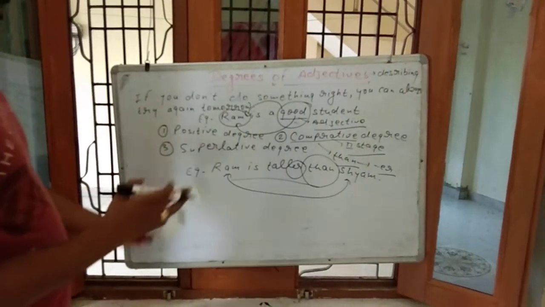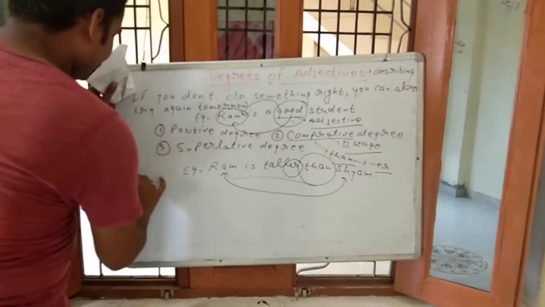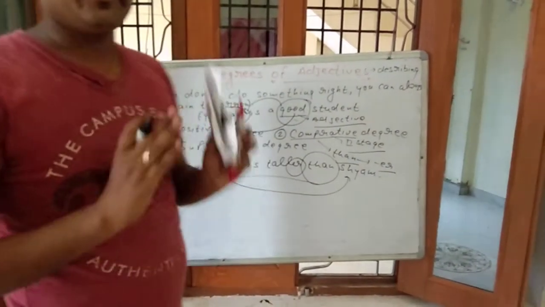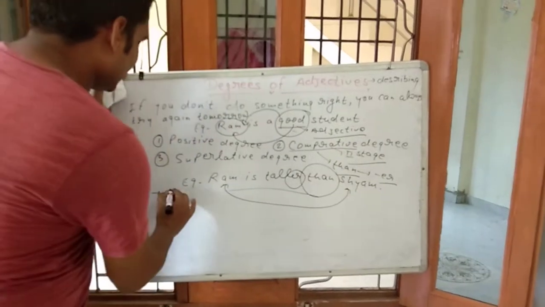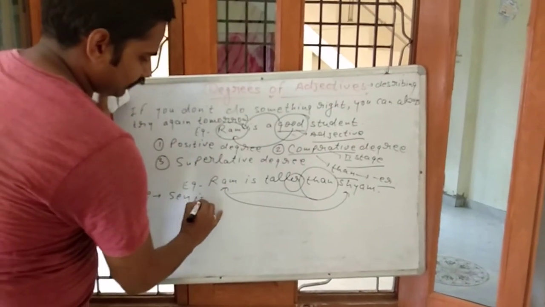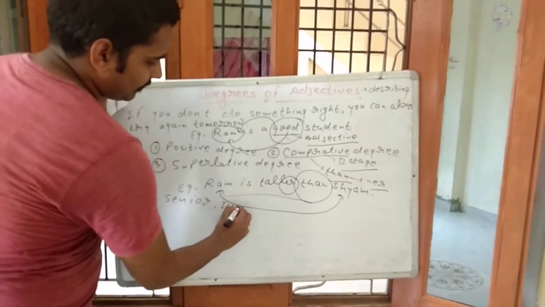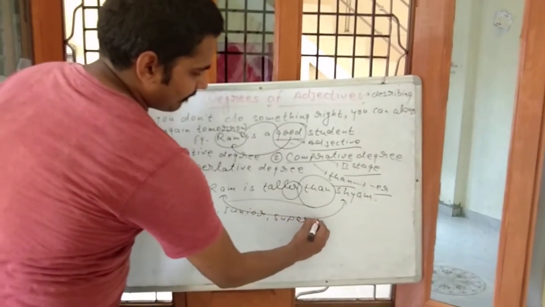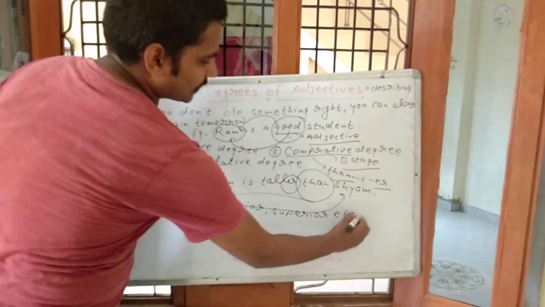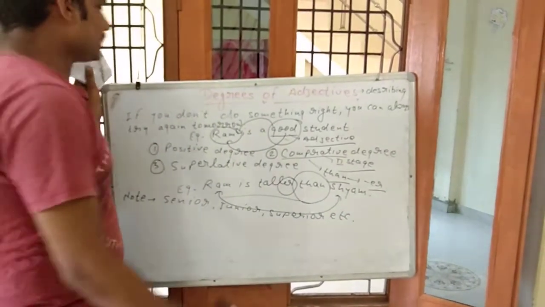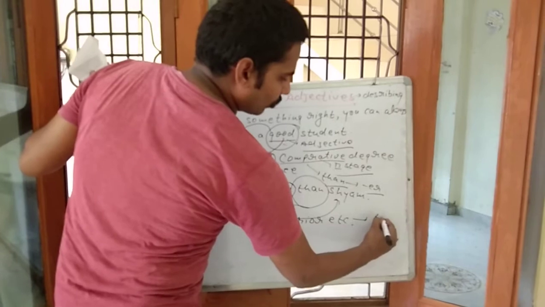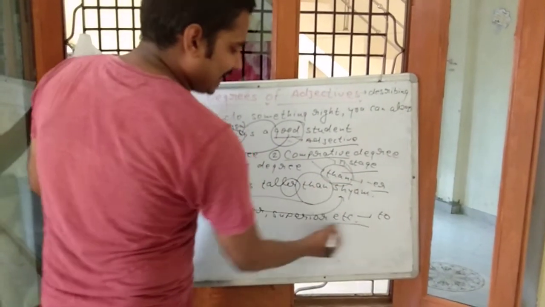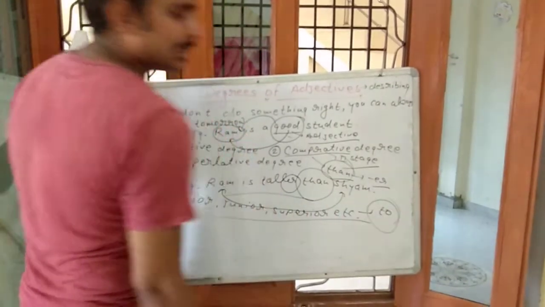Second thing is a note point. In comparative degree, there are words that end with IOR. IOR means senior, junior, superior, etc. With these words, in place of than, we use to. Remember, we do not use the comparison word than. With these words, we always use to.